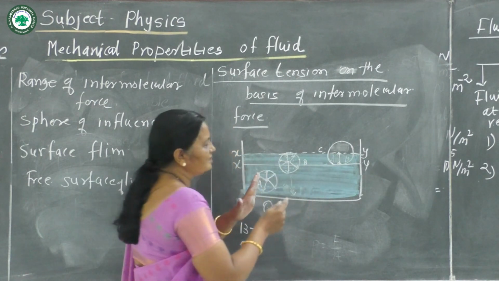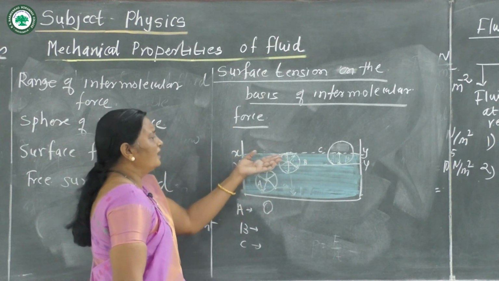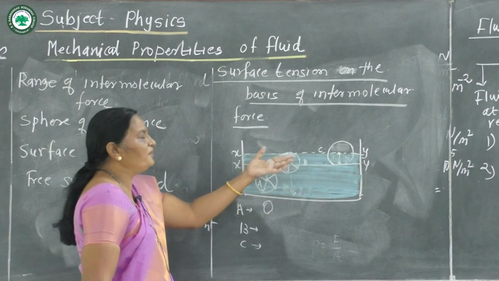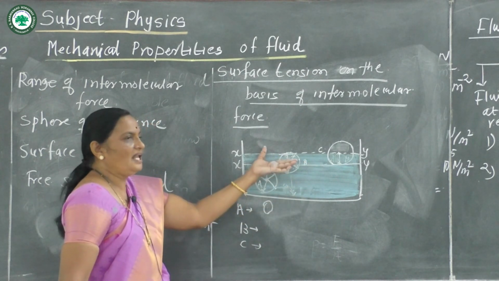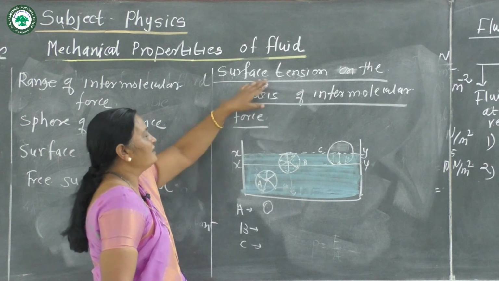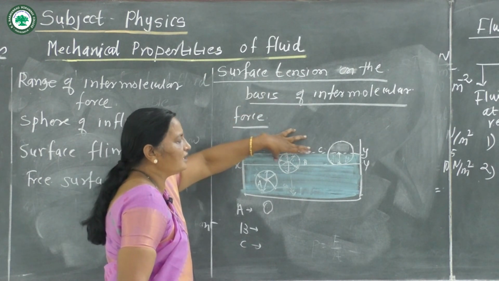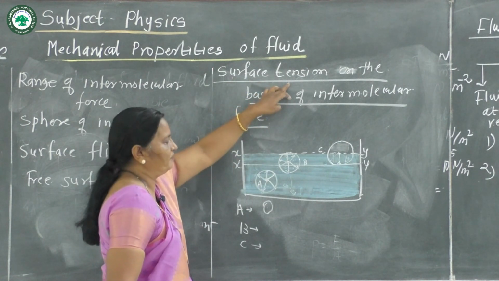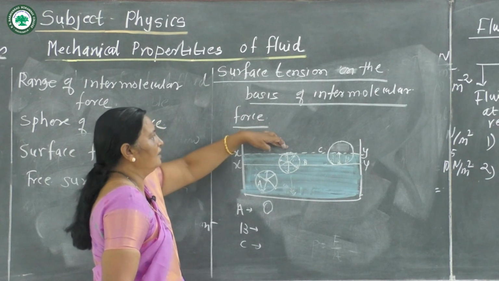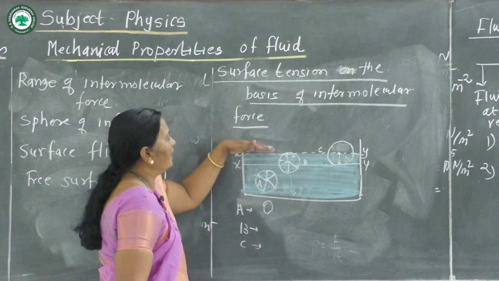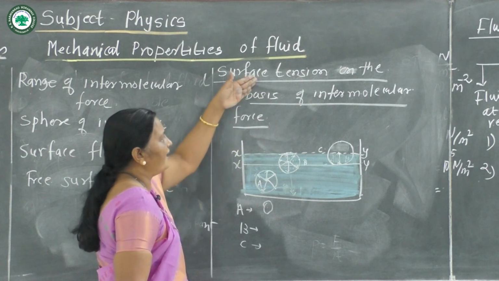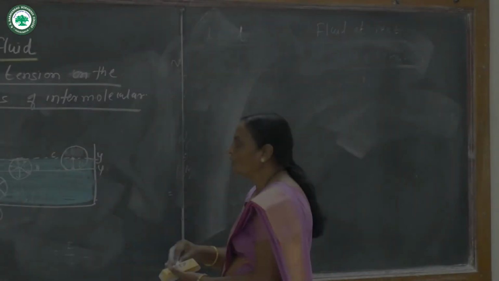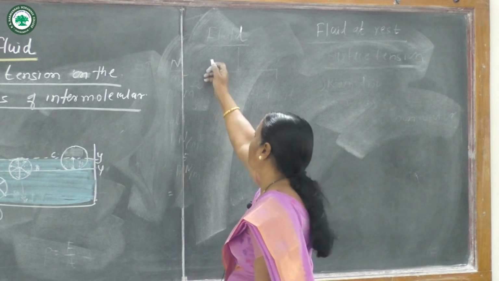The free surface is under strain, that is, the free surface behaves as an elastic membrane. This is due to the tension on this surface, which is called surface tension. This is the molecular theory behind surface tension. Now see the next. From this we define surface tension.